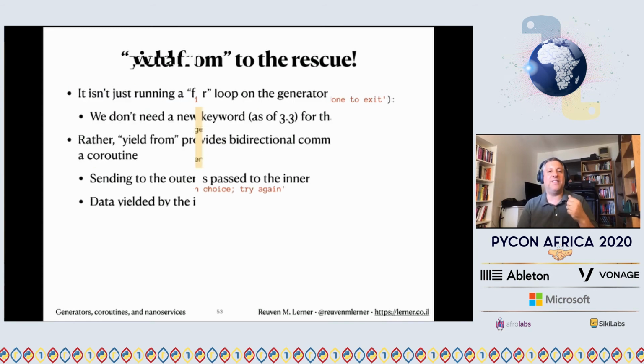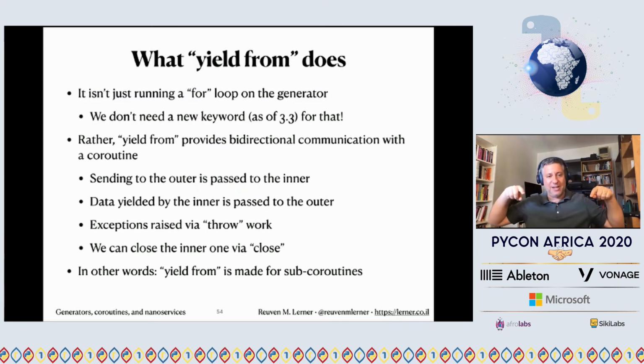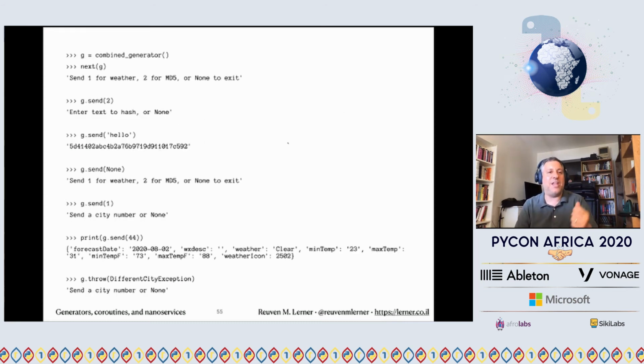What yield from does is it provides bidirectional communication between the sender on the outside through the agent in the middle all the way to the inner one. So the inner subgenerator and the outer caller are suddenly talking to each other. They can throw, they can close, and they can send. And it works really well. Yield from is designed for sub-coroutines, if you will. And so now what I can do is say g equals a combined generator, next of g, and then we can do send of 2 and send of hello. Whoops. And we can go through each of these pieces and it works the way we would want.